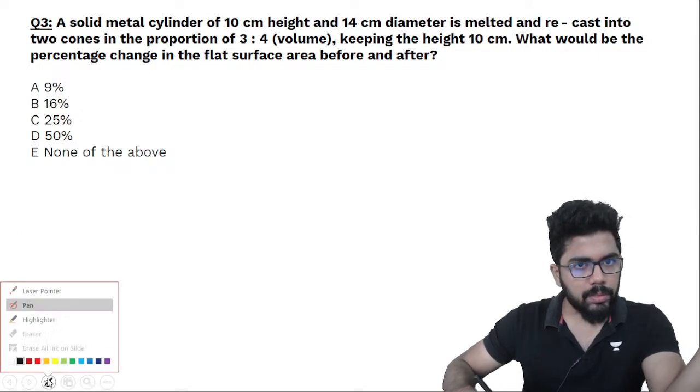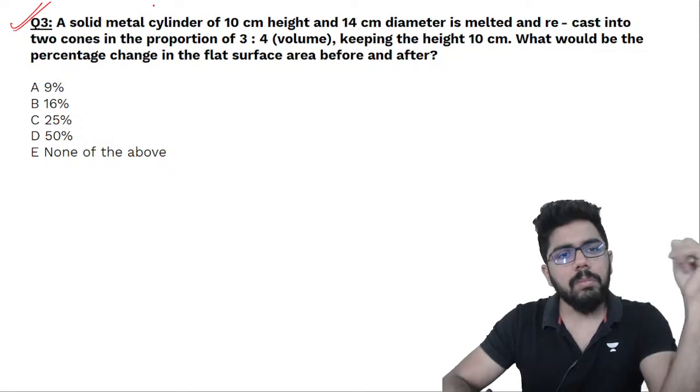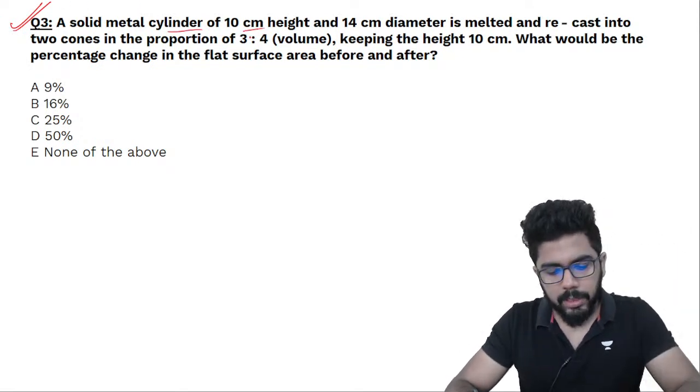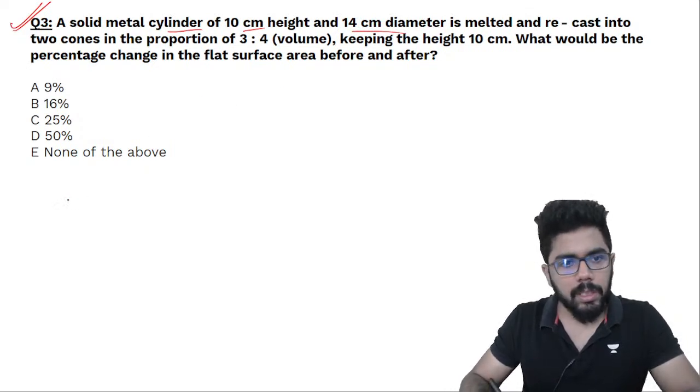Let us come to this one. Mensuration. A solid metal cylinder of 10 centimeter height, okay, and 14 centimeter diameter. तो एक metal cylinder है.